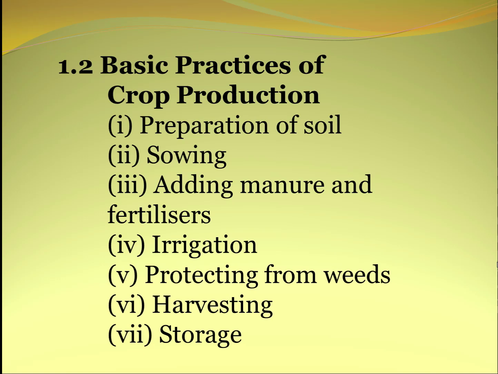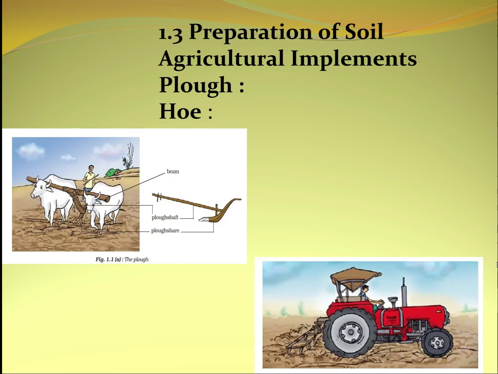Now, since only a few centimeters of the top layer of soil supports plant growth, turning and loosening of soil bring the nutrient-rich soil to the top so that the plants can use these nutrients. And this turning and loosening of soil is very important for the cultivation of crops. This process of loosening and turning of soil is known as ploughing, and it is also known as tilling. This is done by wood or iron tools. On the screen you can see two pictures. One is the traditional method by which we can plough the field, and the other is the advanced method of ploughing the field.